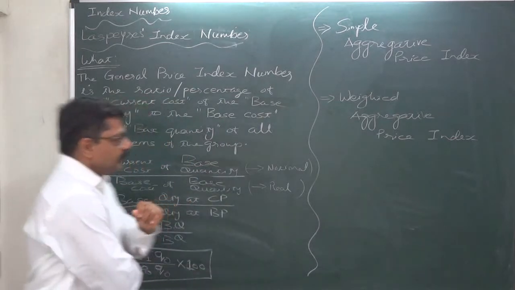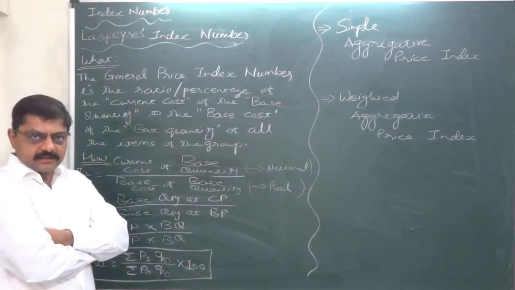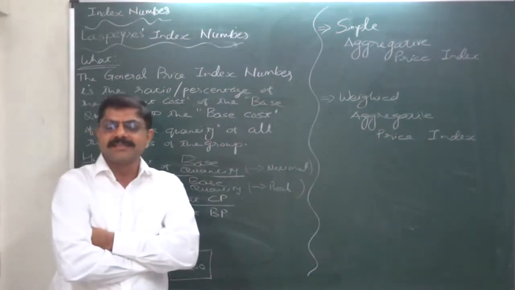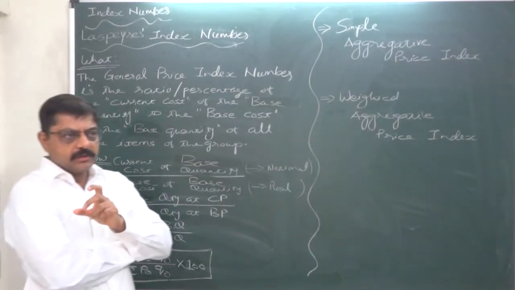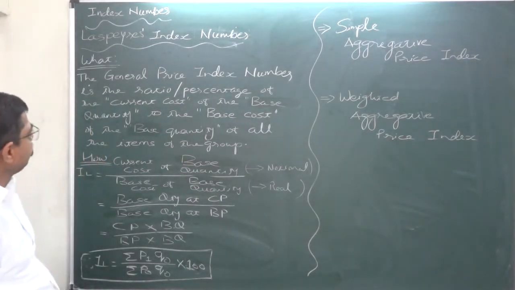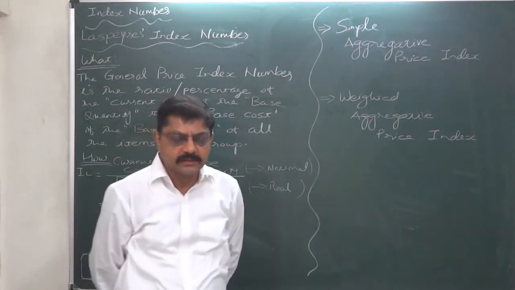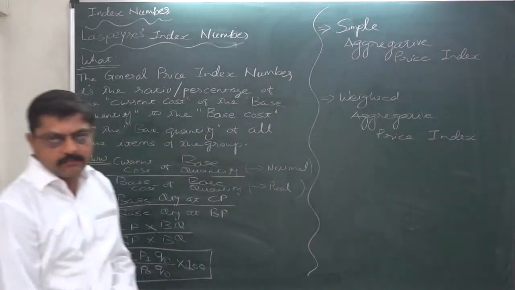Weighted aggregative price index, in simple words, is the weighted index number or general price index number calculated considering the weights or relative importance of the items or other commodities or services, whatever the case may be. But what is different in case of Laspeyres or Paasche or Fisher's index number?